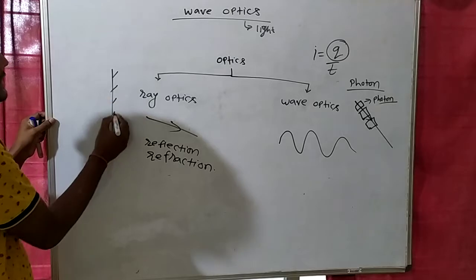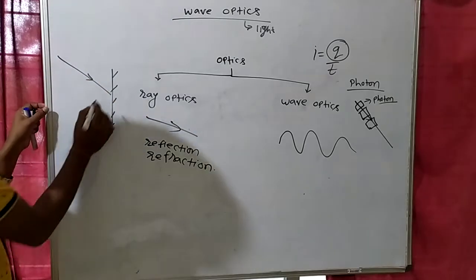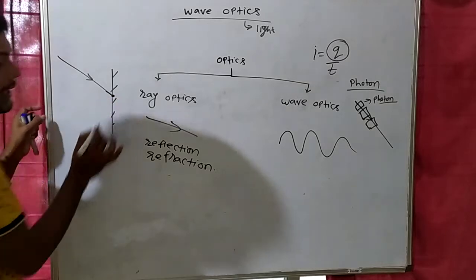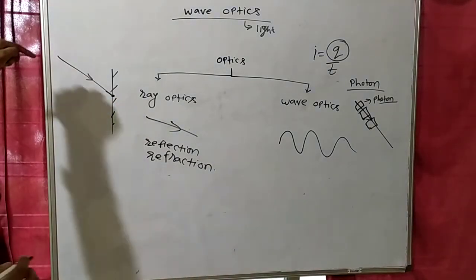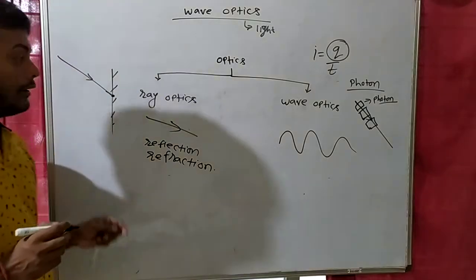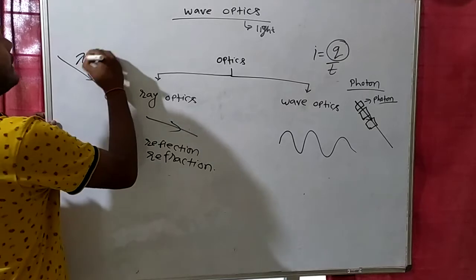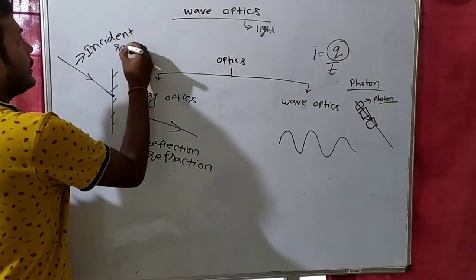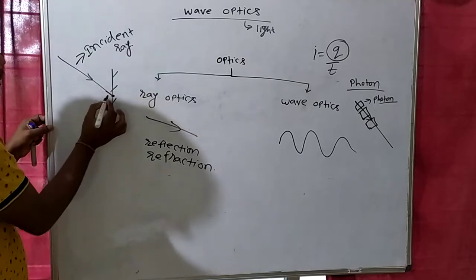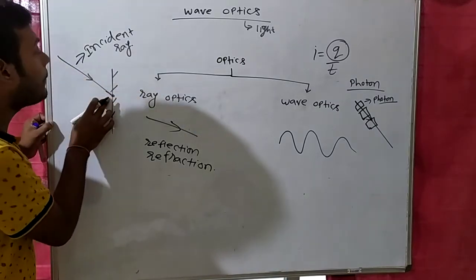For example, suppose this is a mirror and a ray of light is falling like this; this is the incident ray. So this point will become the point of incidence. You all know that when any ray of light comes toward the reflecting surface of a mirror, that is known as the incident ray. The point where the incident ray hits the surface is known as the point of incidence.